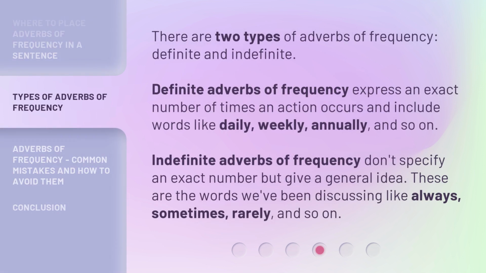There are two types of adverbs of frequency: definite and indefinite. Definite adverbs of frequency express an exact number of times an action occurs and include words like daily, weekly, annually, and so on. Indefinite adverbs of frequency don't specify an exact number but give a general idea. These are the words we've been discussing, like always, sometimes, rarely, and so on.